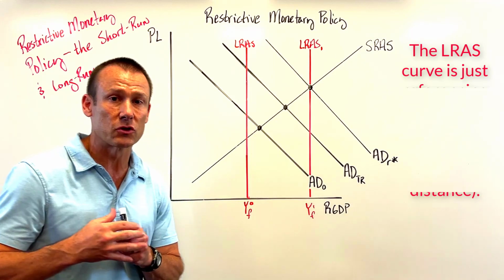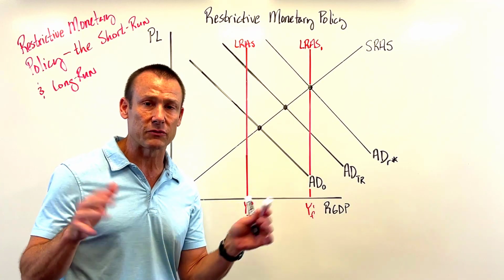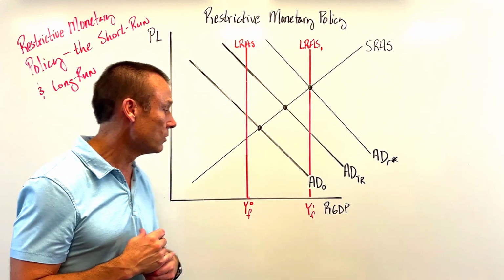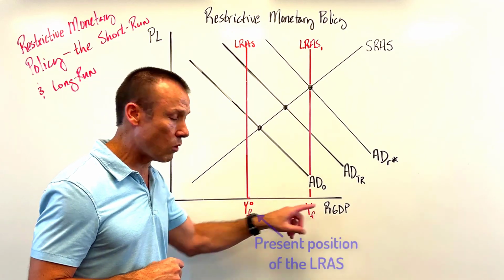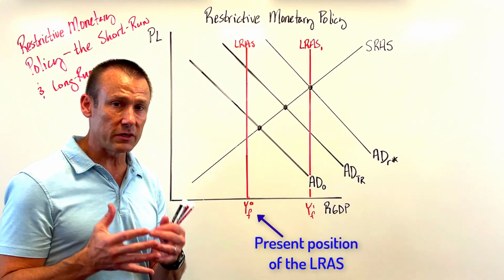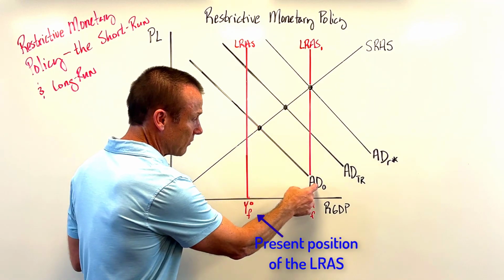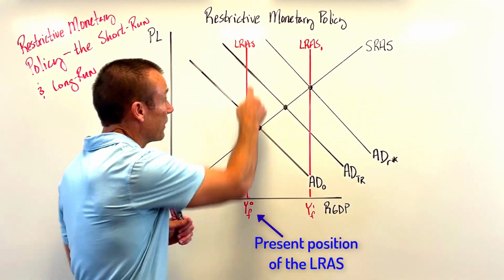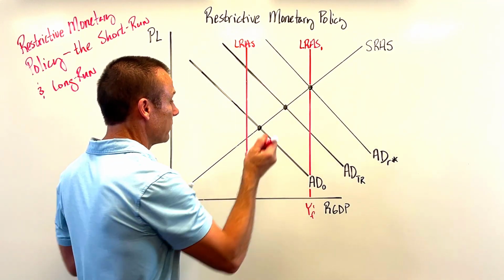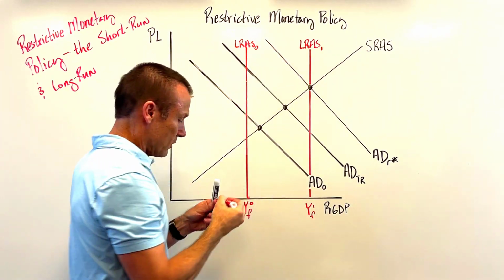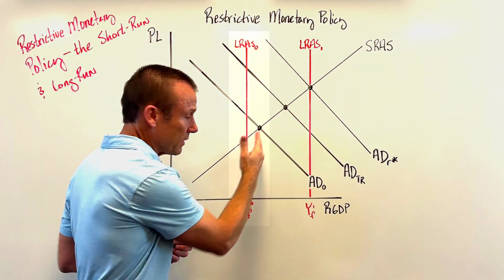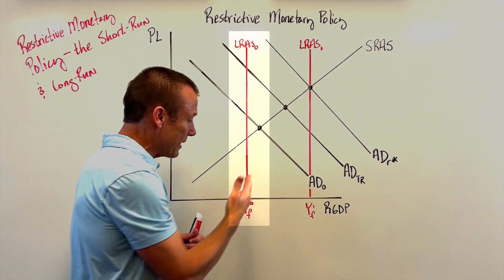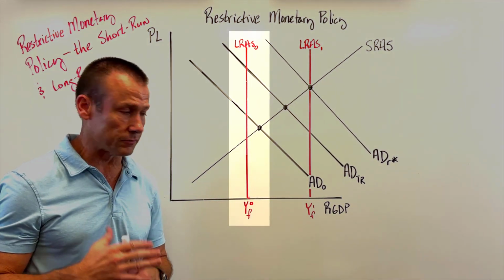And at Econ Busters, we do 0 to 1 instead of 1 to 2, but that's fine. If we stay with 1 to 2, that's okay too. Just anyhow, 0 is the present, 1 is the future. And what you see presently is AD0, YF0, that LRAS, let's put that 0 in too, right there. You can see that we're booming. Presently, we are on the right-hand side of the LRAS curve.